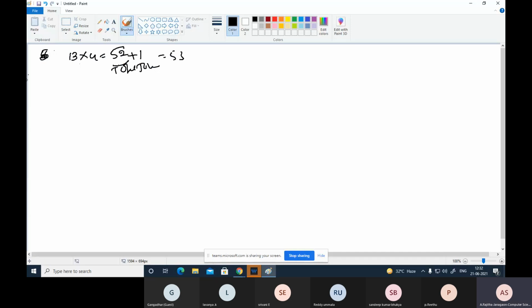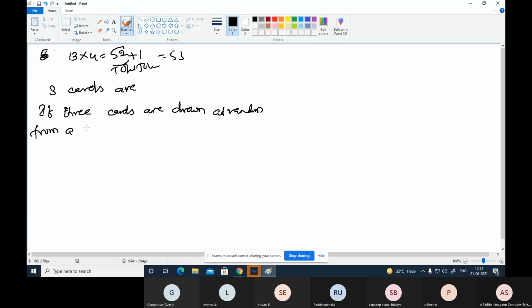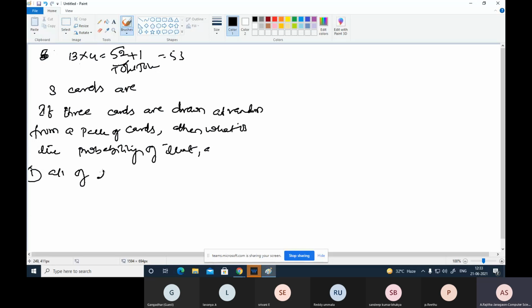Now here if 3 cards are drawn at random from a pack of cards, then what is the probability that all of them are from the same suit?